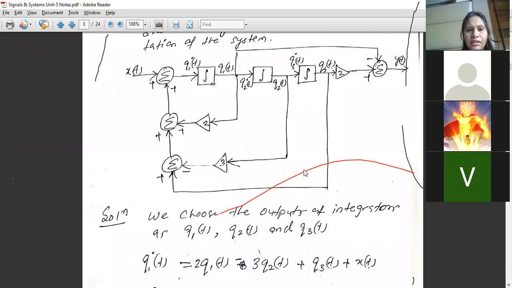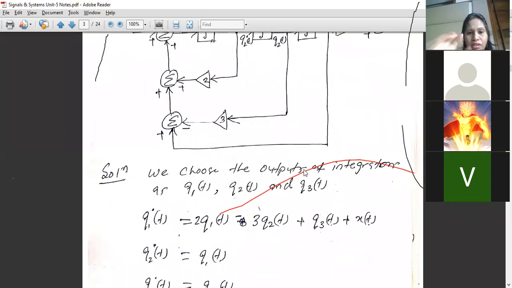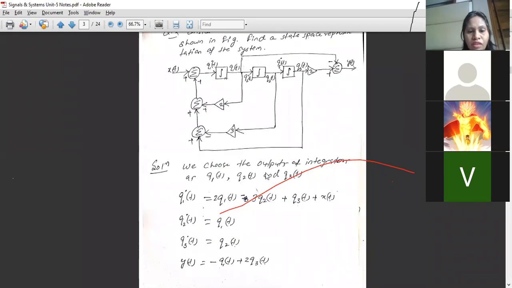Now we'll start writing down the expressions based on this. The expression will be, we choose the output. Is it visible, right, everyone, students? Is it visible and audible also? Yes, ma'am. Okay. You're understanding it, right? Whatever it is, you're understanding it? Yes.